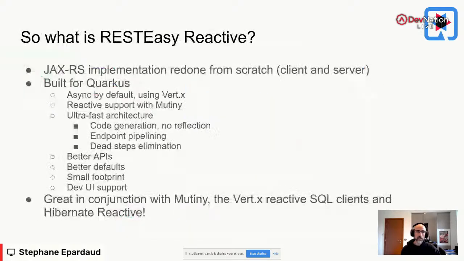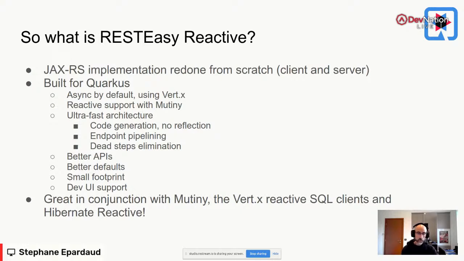So let's get to the point of what really is RESTEasy Reactive. RESTEasy Reactive is a JAX-RS implementation, but we did it from scratch, both the client and the server bits, and from scratch with requirements tailor-made for Quarkus. So the first thing is that it's really asynchronous by default to get really great performance. It's specific to Quarkus, but it's also specific to Vert.x.